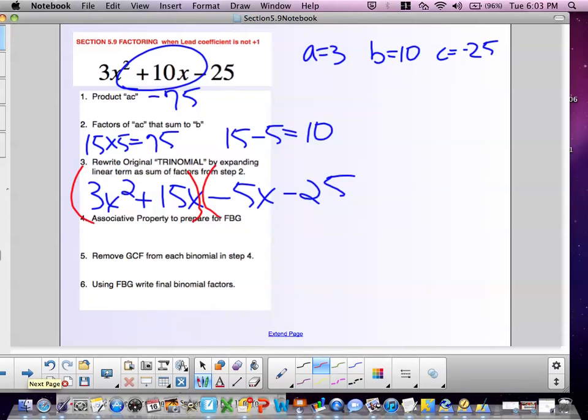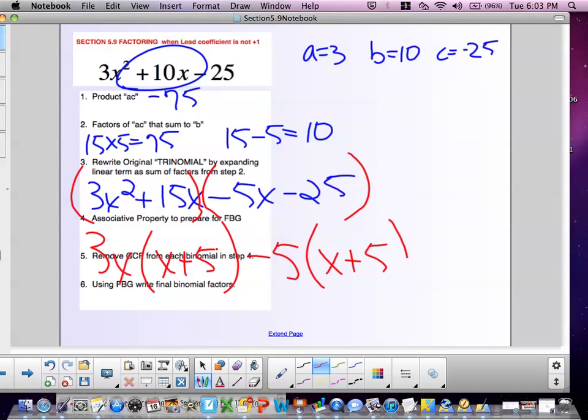So grouping together my pairs, removing 3x from the first pairing, that leaves me with x plus 5, and then removing a negative 5 from the second pairing, and that leaves me with x plus 5. So x plus 5 becomes the common factor, and then the partner binomial is 3x minus 5.